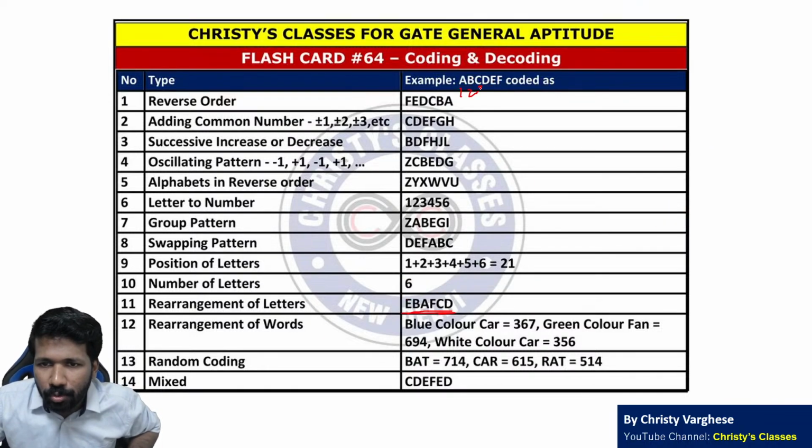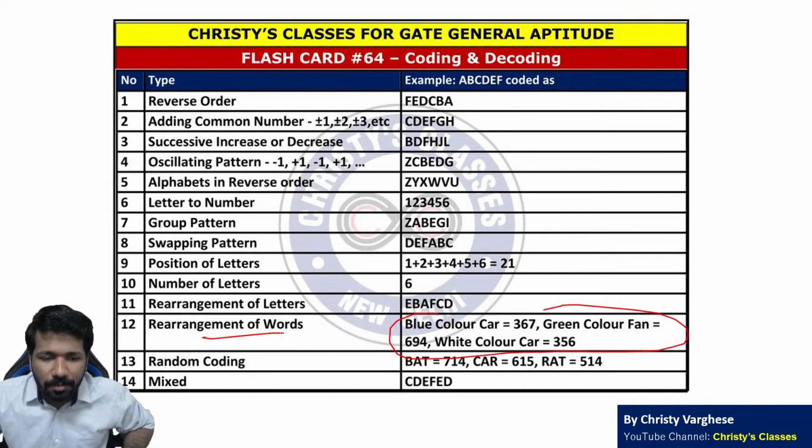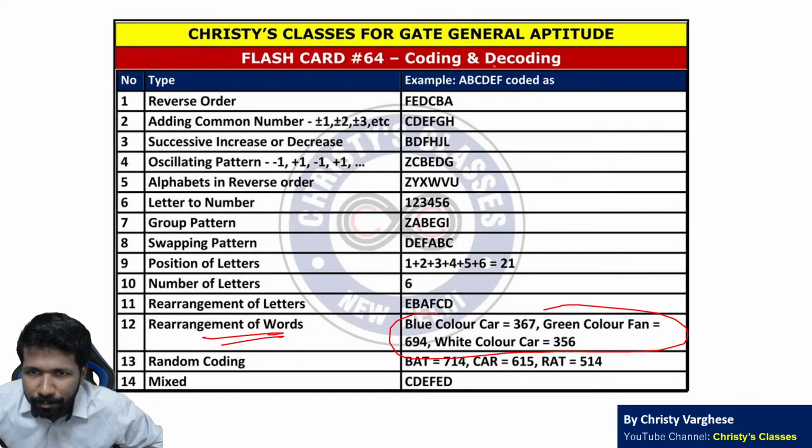For example, 1 2 3 4 5 6. Here the 5th letter is written first, so E, then the second letter, then the first letter, then the sixth letter, then the third letter, then the fourth letter. 1 2 3 4 5 6 is written in the order 5 2 1 6 3 4. So you can do rearrangement in any possibility. And in the GATE exam this type was asked, rearrangement of words here, that is why I am not taking example